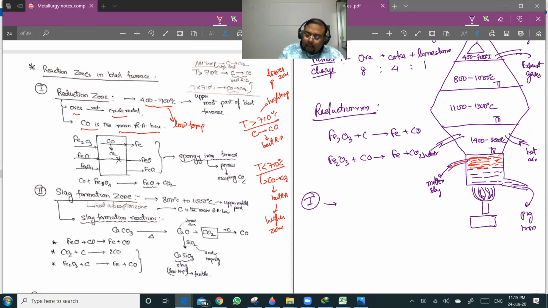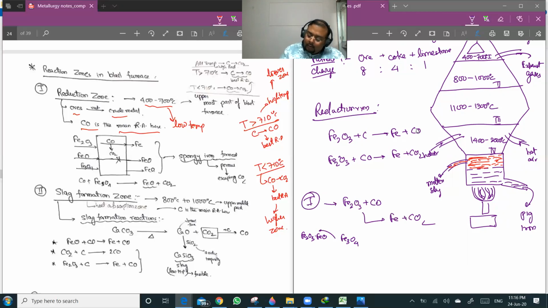In zone 1, Fe2O3 will react with carbon monoxide and you will be getting Fe plus CO2. Now you see, FeO is not reduced here. FeO requires higher temperature. And Fe3O4 is reduced to FeO here.